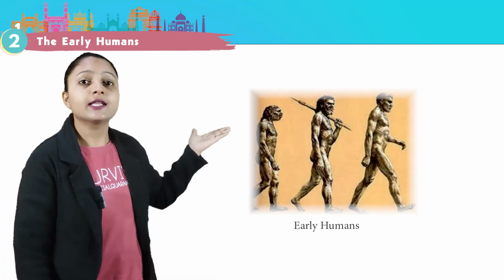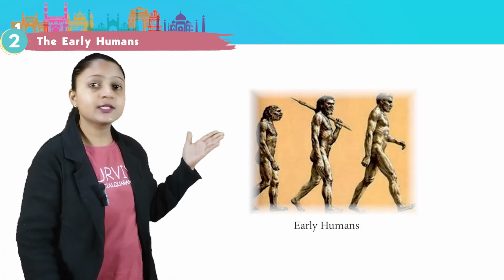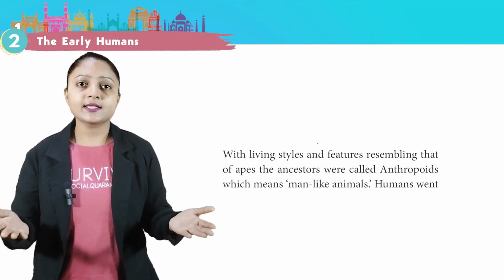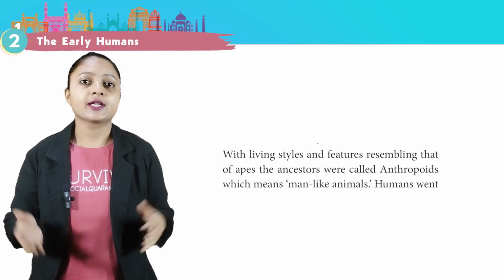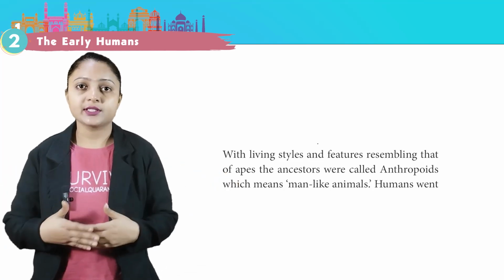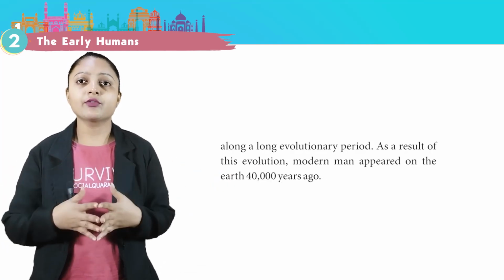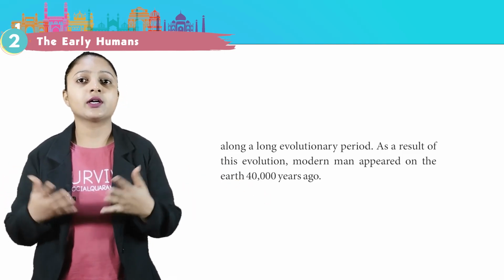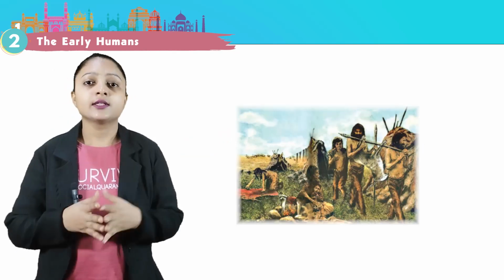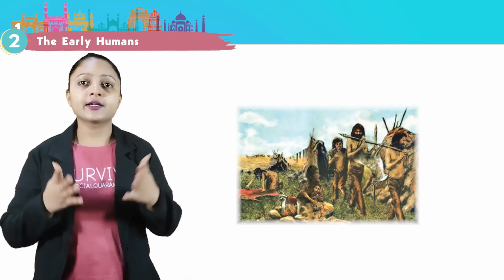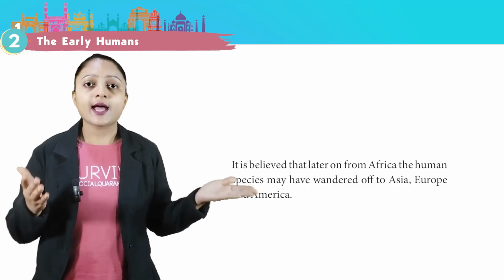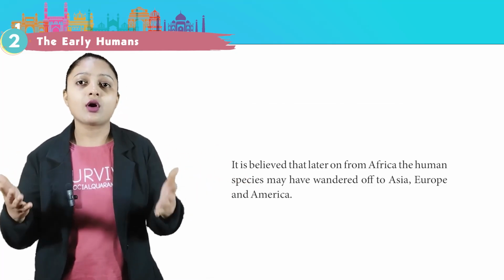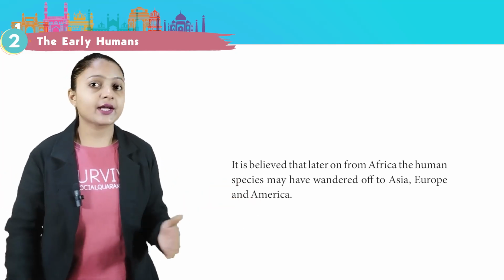Look at this image. This is the image of early humans with living styles and features resembling that of apes. The ancestors were called anthropoids, which means man-like animals. Humans went through a long evolutionary period. As a result of this evolution, modern man appeared on the earth 40,000 years ago. This is the picture of hunter-gatherers. It is believed that later on from Africa, the human species may have wandered off to Asia, Europe, and America.